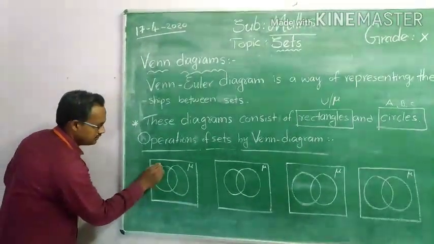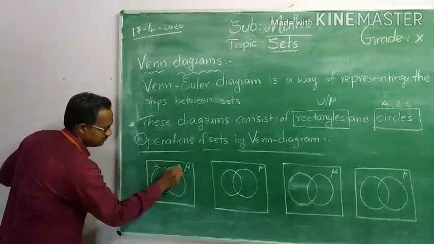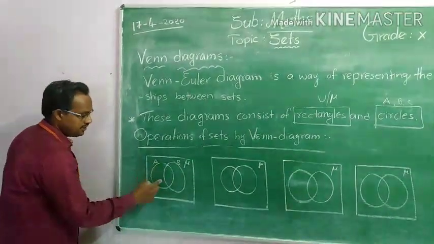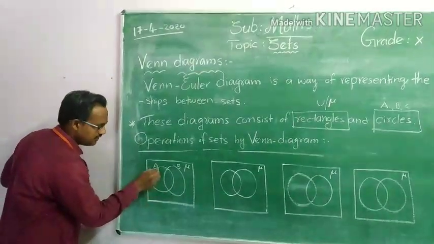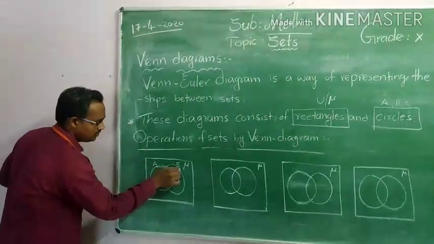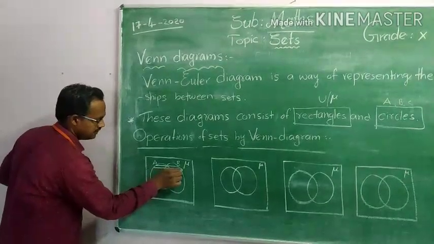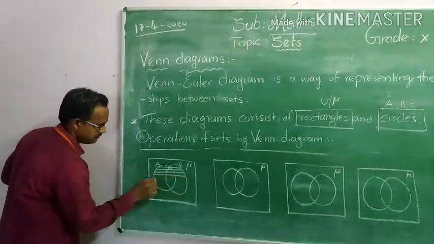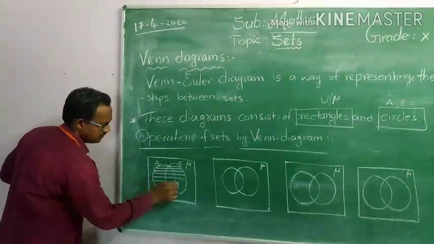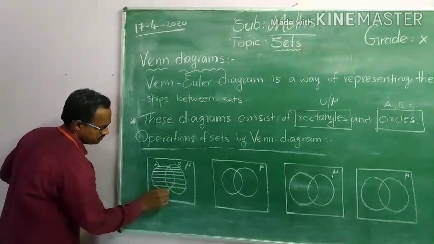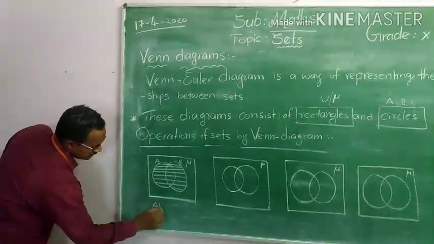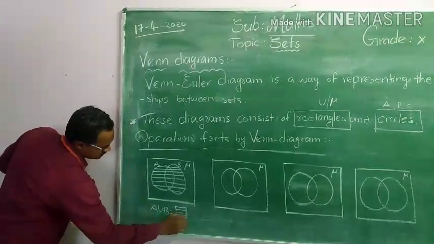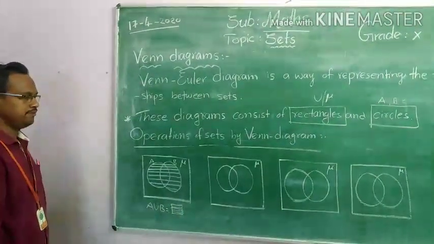Here in the first diagram, I took A and B. They are overlapping each other. Now A union B means what should I take? I should take all the elements of A and B together. The elements of A and B together are known as A union B. So this is nothing but A union B. The shaded region shows the part of A union B.